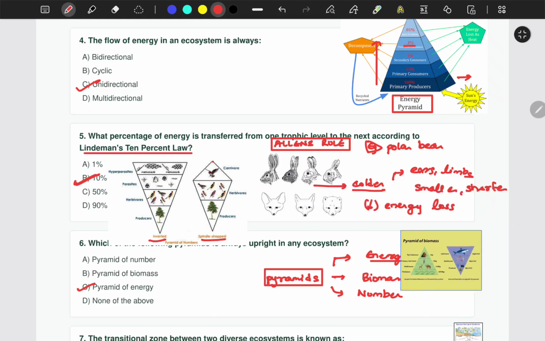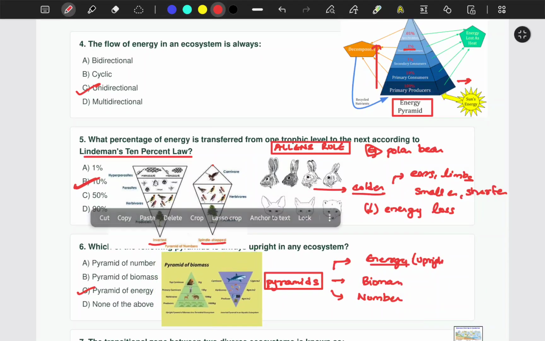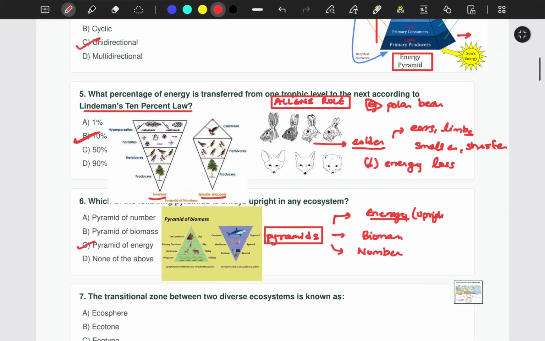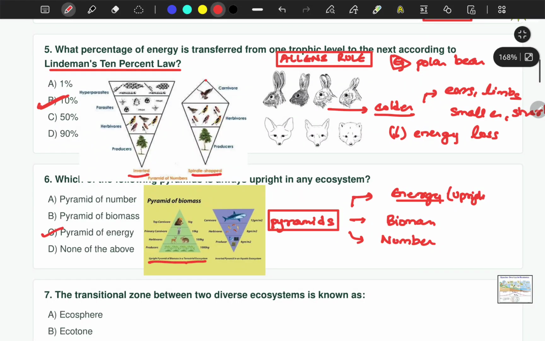And we have another type of pyramid, that is pyramid of biomass. It can be an upright pyramid of biomass. For example, you have producers, grass. The biomass of those eating these plants, for example deer, rabbit, etc., will be lesser. The next one is wolf, or the top carnivore being lion. See, biomass decreases, right? Whereas it can be the other way around also.